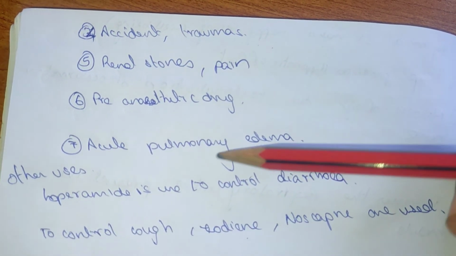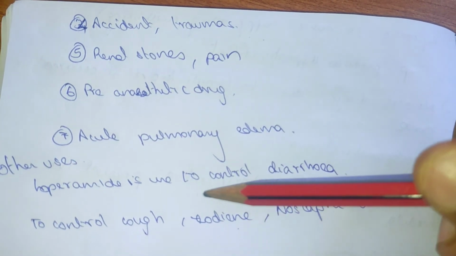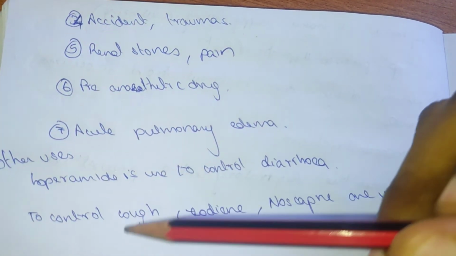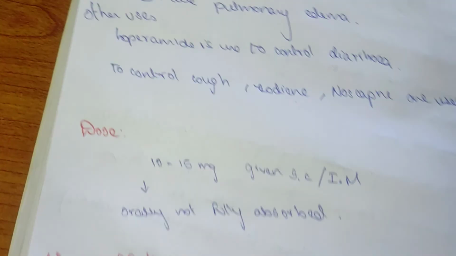Acute pulmonary edema. Other uses: loperamide is used to control diarrhea. To control cough, codeine and noscapine are used.